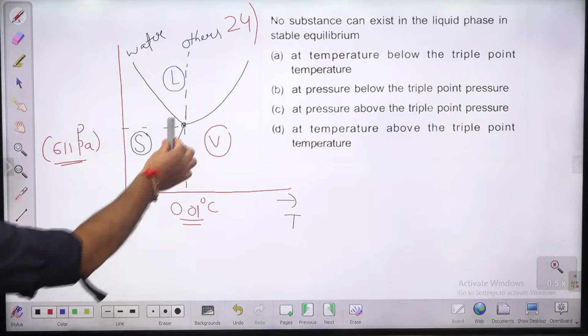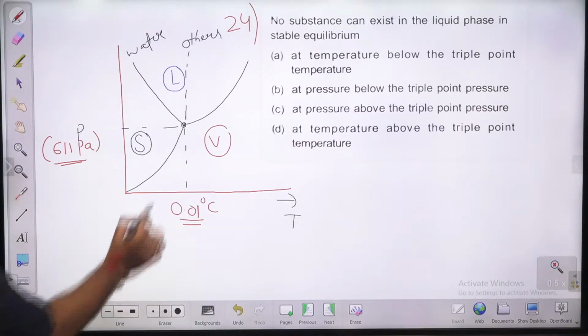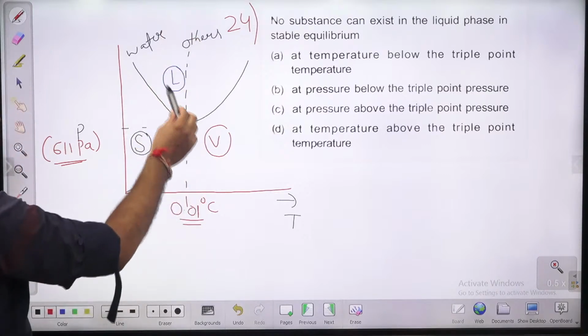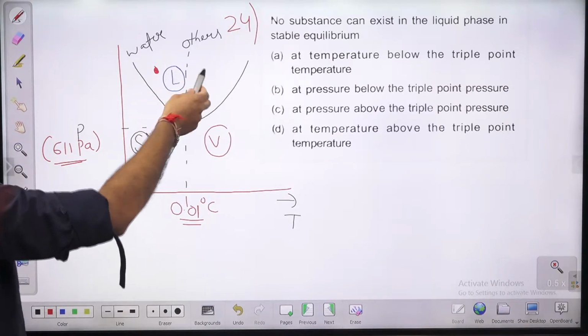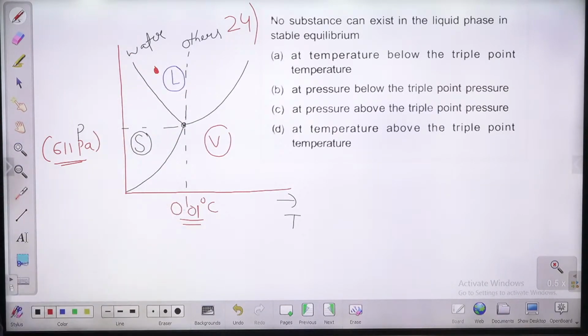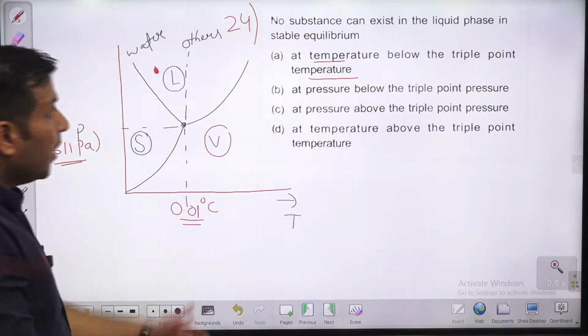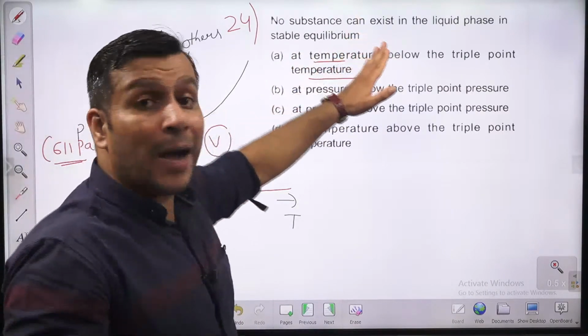Guys, if you are having temperature below the triple point temperature, can we have liquid at below the triple point temperature? Definitely you can have liquid. What is the temperature on this line? The temperature on this line is the triple point temperature. Suppose this particular point is at a temperature below the triple point temperature, but it is in the liquid region. So yes, at temperature below the triple point temperature, a substance can exist as liquid. So this statement is not right.